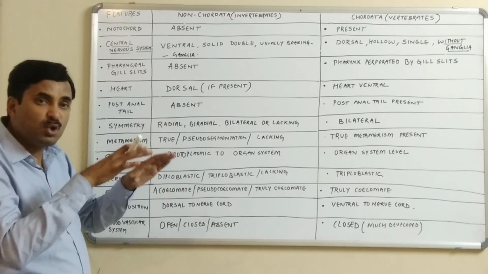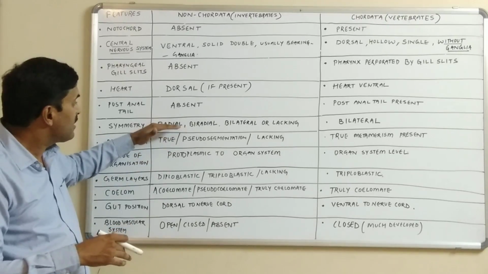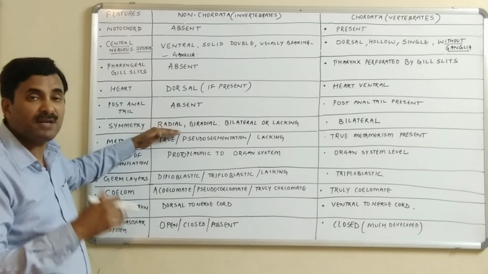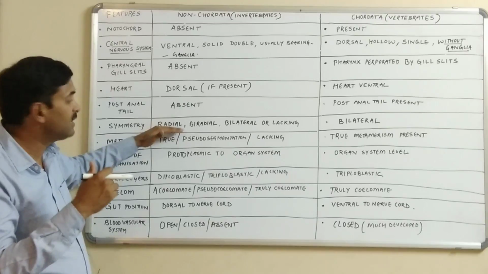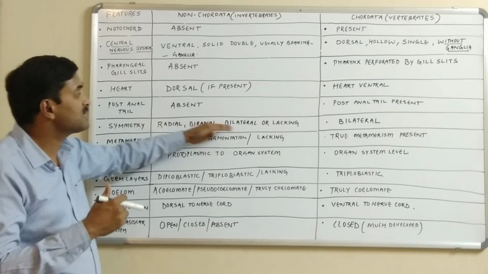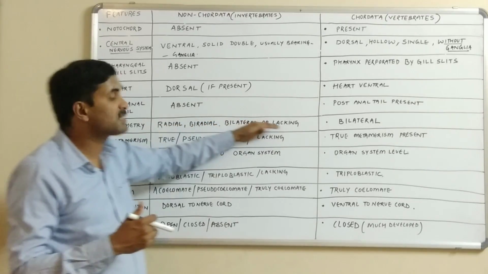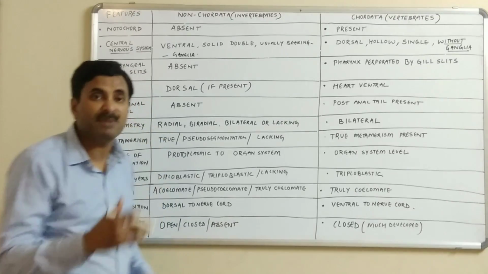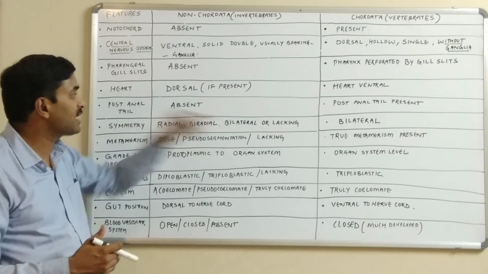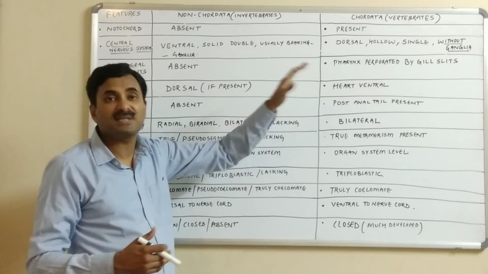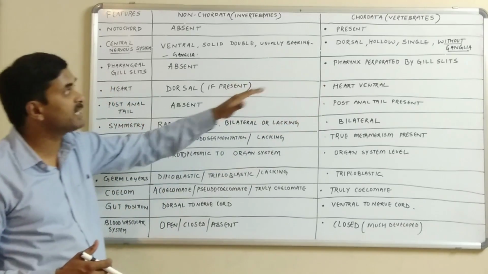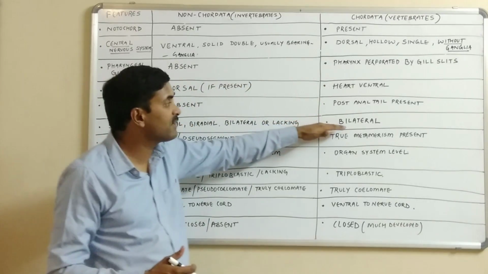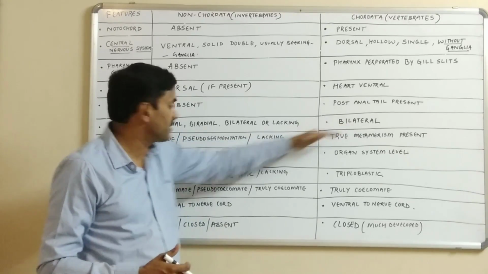So in the various non-chordate phyla, you can see that the symmetry varies. In a few forms the symmetry was radial, in some biradial, in some bilateral, and in some the organisms were asymmetrical, meaning any type of symmetry was lacking. But generally the chordates have bilateral symmetry.